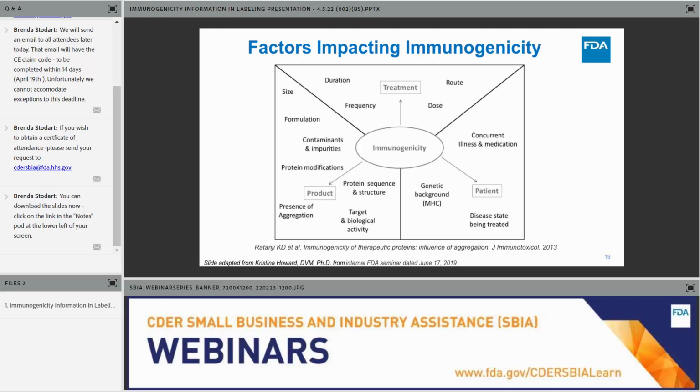The next category is patient factors. A patient's genetic background may have an impact. Patients that have certain HLA subtypes may be more likely to develop certain autoimmune diseases, and therefore more likely to have an autoimmune response. The patient's disease state being treated, and any concurrent illnesses or medications, can also play a role.